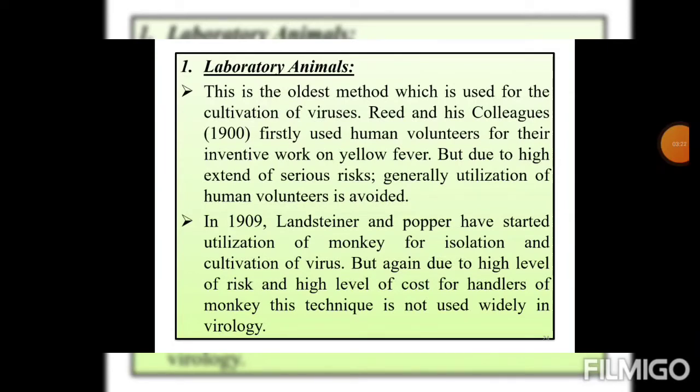Reed and his colleagues in the 1900s first used human volunteers for their pioneering work on yellow fever, but due to the high extent of serious risk, the utilization of human volunteers is generally avoided.